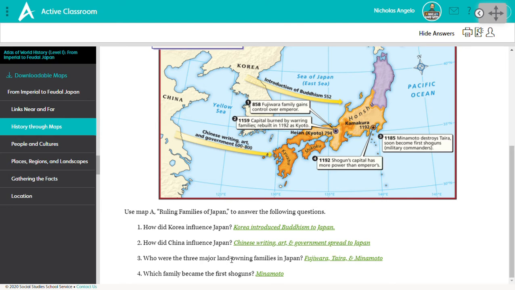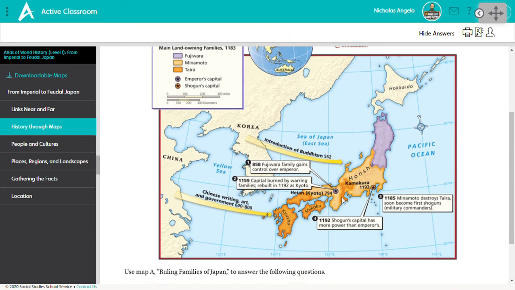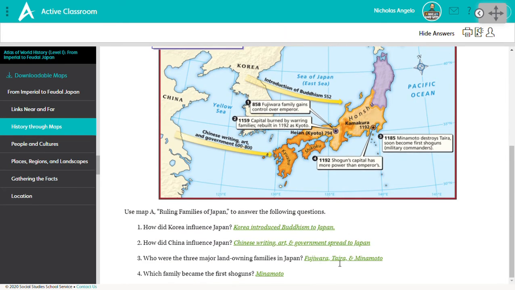3 says, who were the 3 major land-owning families in Japan? Well, you have to look at the key, and each color represents a different family. Purple is the Fujiwara. The light orange is Minamoto, dark orange is Taira. So you're going to have those 3 names, Fujiwara, Taira, and Minamoto. And then which family became the first shoguns? If you read fact number 3, it's the Minamoto. They became the first shoguns.